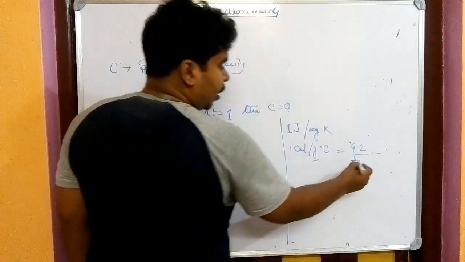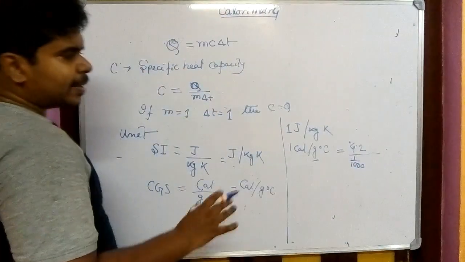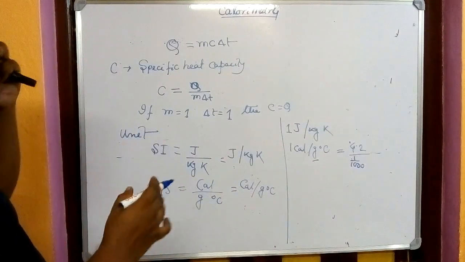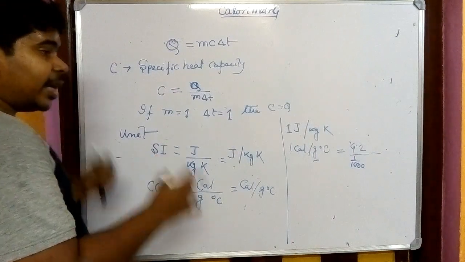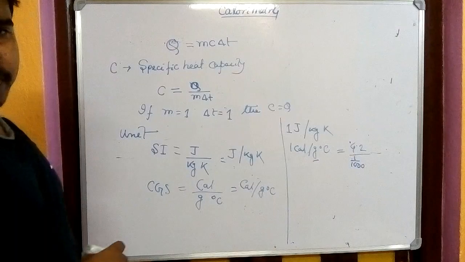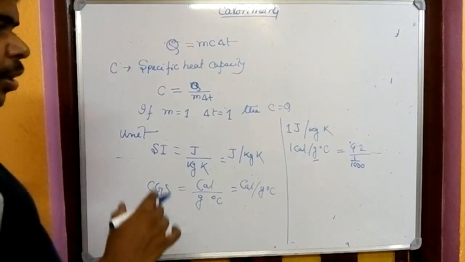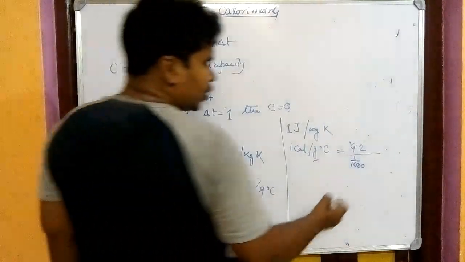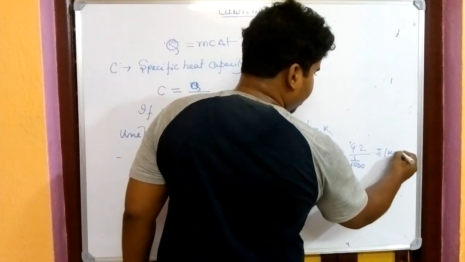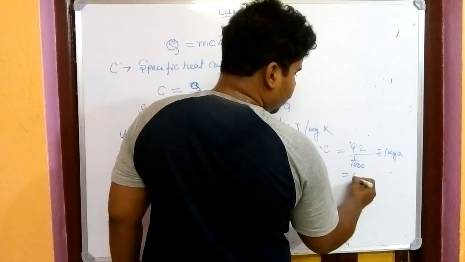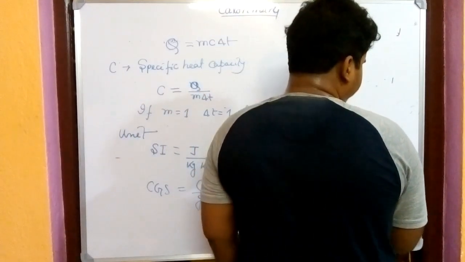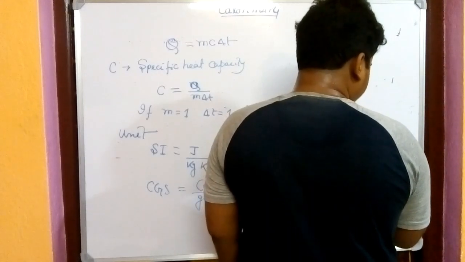And as we are talking about the difference of temperature, it is the same for Kelvin and degree centigrade. So it comes to 4200 joule per kg Kelvin.